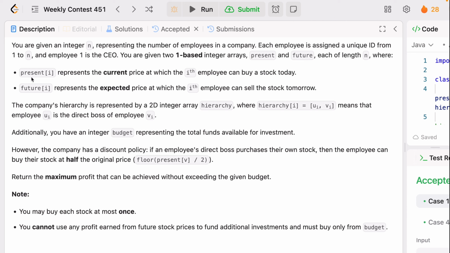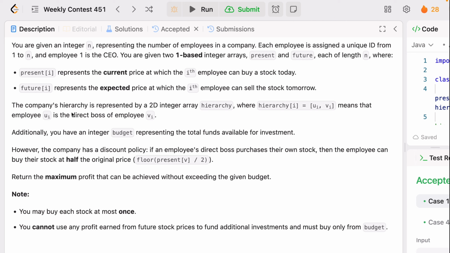Means the elements of present are the current price of the stock for the ith employee, and future is the expected price at which he can sell the stock tomorrow, whenever he wants, right?